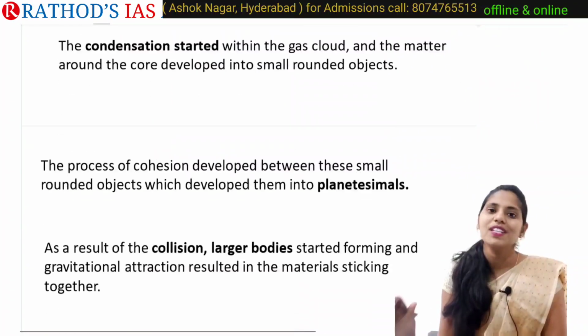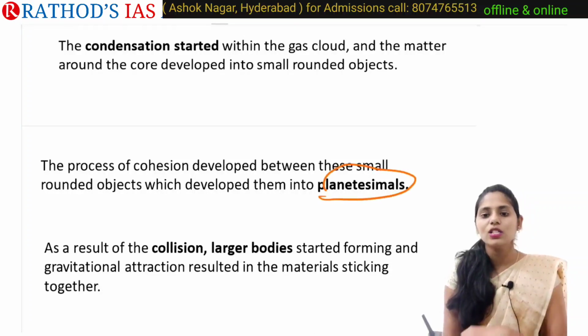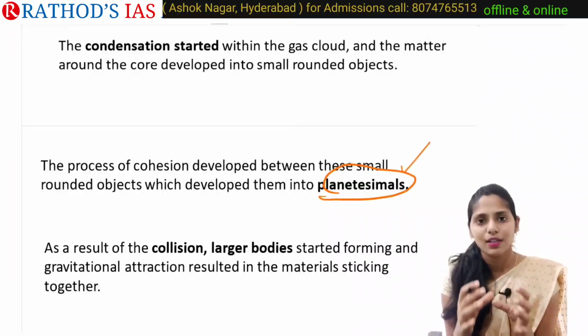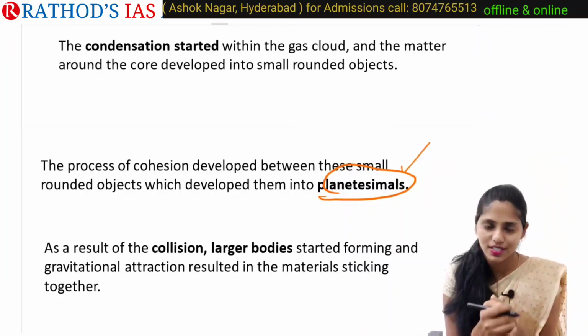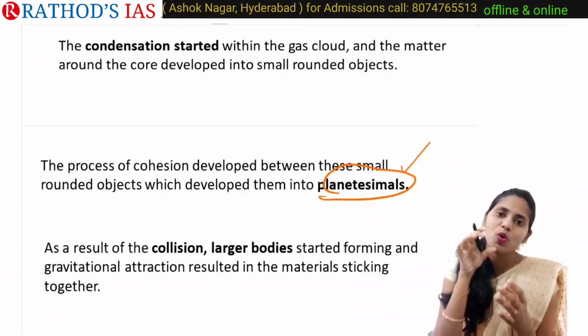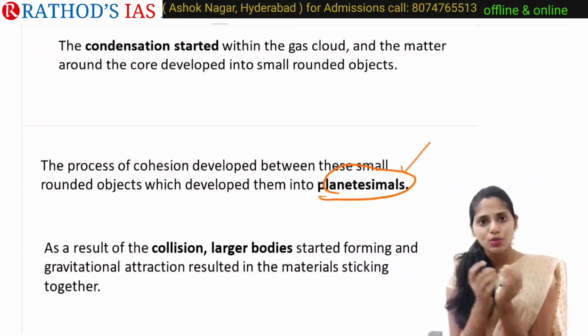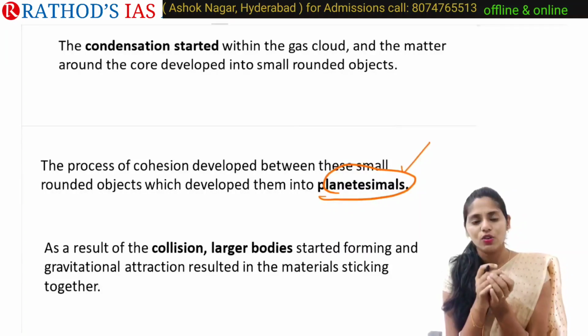These round objects are called planetesimals. Planetesimals are nothing but small celestial bodies that were present during the early stages of the formation of our universe. And what happened? These planetesimals, the small celestial bodies, will come together and combine with each other because of gravitational force.